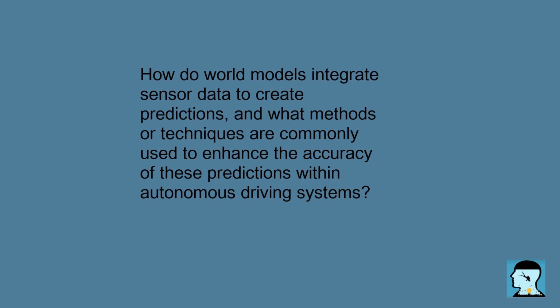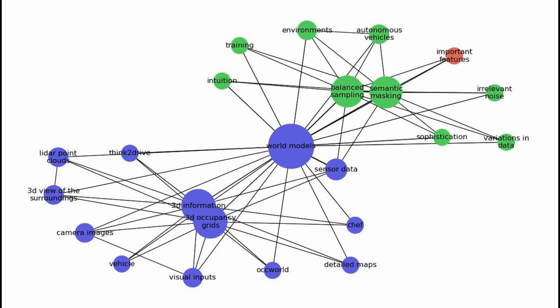How do world models integrate sensor data to create predictions, and what methods or techniques are commonly used to enhance the accuracy of these predictions within autonomous driving systems? World models integrate sensor data to create predictions by combining multiple types of information from the vehicle's environment, much like a chef using various ingredients to make a delicious dish.